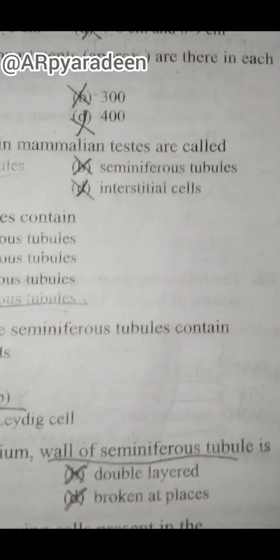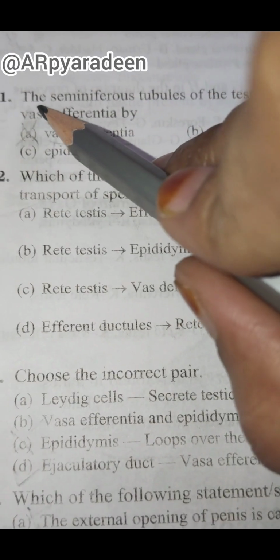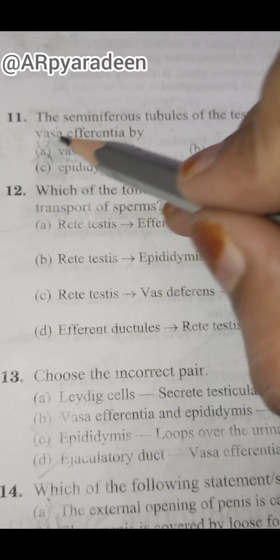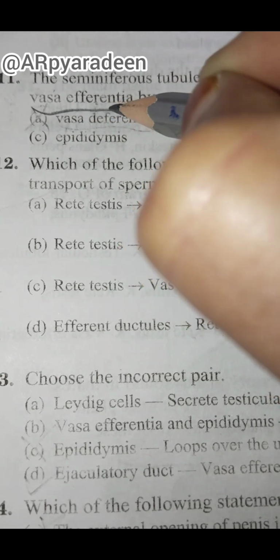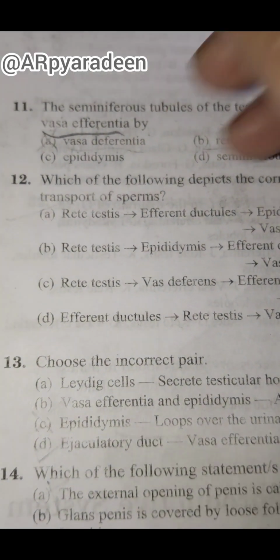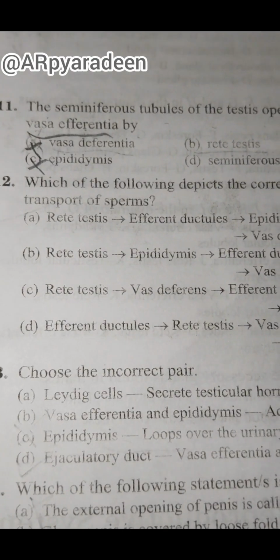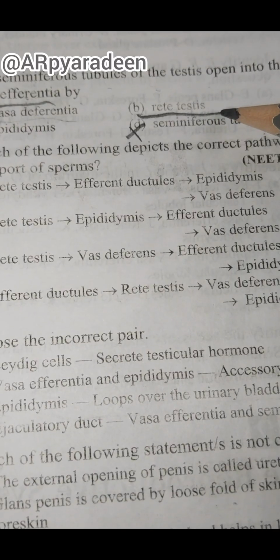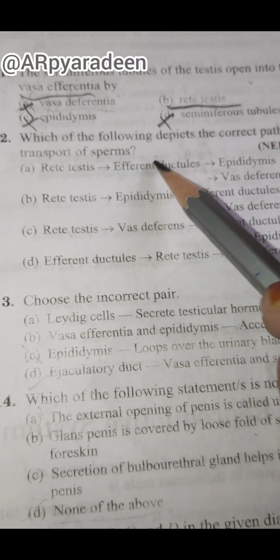Next question we have here. The seminiferous tubules of the testis open into the vasa efferentia by. Go through the question once again. Seminiferous tubules open into vasa efferentia. By which place do we need to answer? Vasa deferentia is present above. Epididymis, it is also not, because it is connected on the lower side. Seminiferous tubules is also not the correct answer. Whereas rete testis is our answer, from where the testis opens.